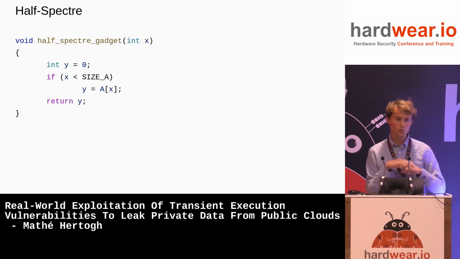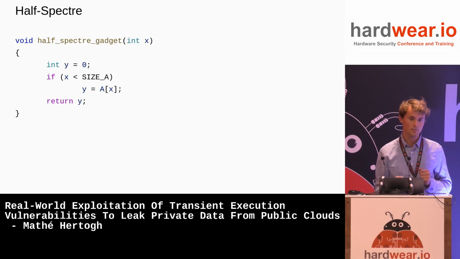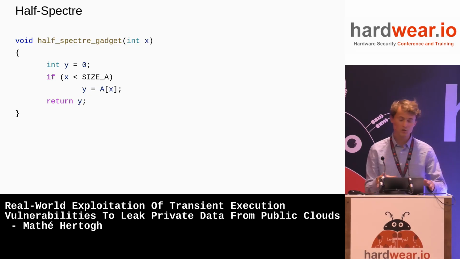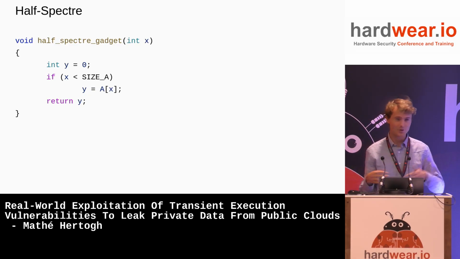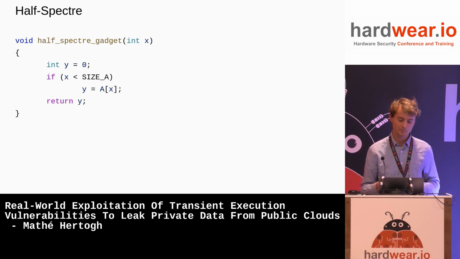So you can choose some piece of memory and let it load into the CPU cache. Well, what do you want to do with this? Well, on its own, this gives you nothing. There's no leakage here. It just puts something in the cache and that's it. But we'll see how we abuse it later.